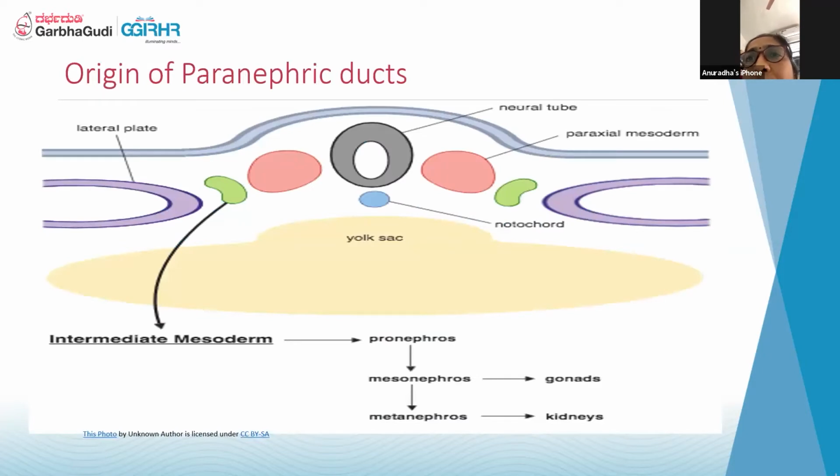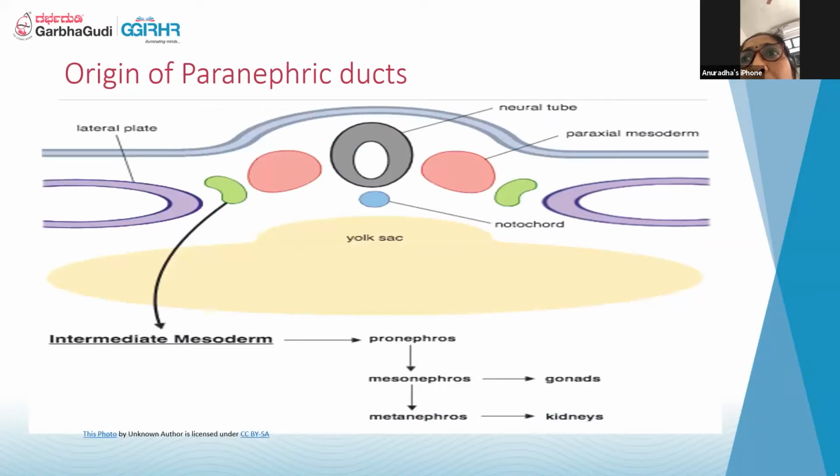If you see this diagram, this is the early embryo, and this is the central neural tube or the neuroaxial axis, and the cells which are close to that are called the mesonephros. This is the intermediate mesoderm, and the cells close to that develop into the mesonephros, and the cells adjacent to it lead to the paramesonephric tissues.